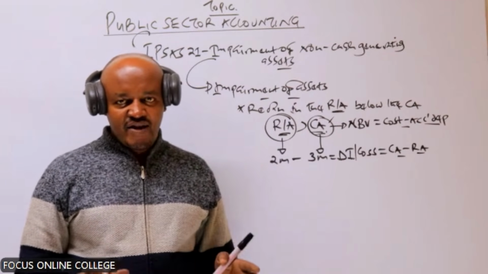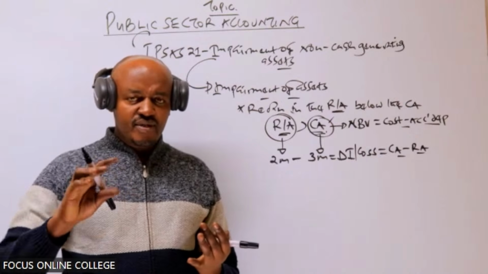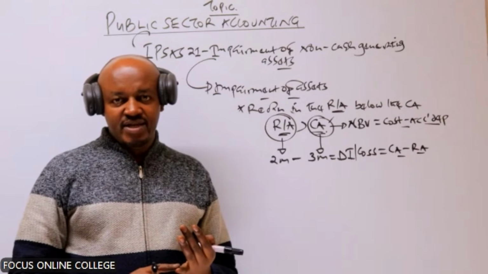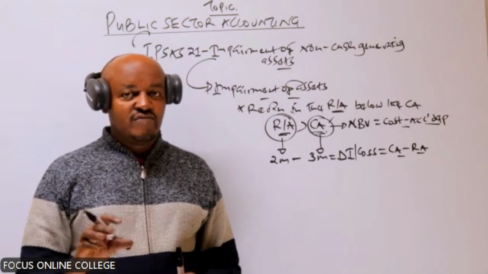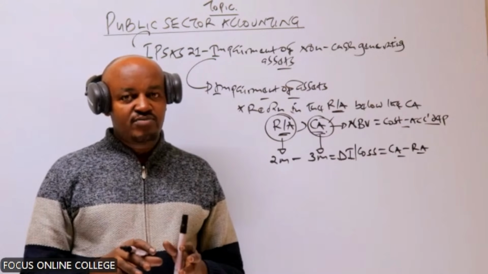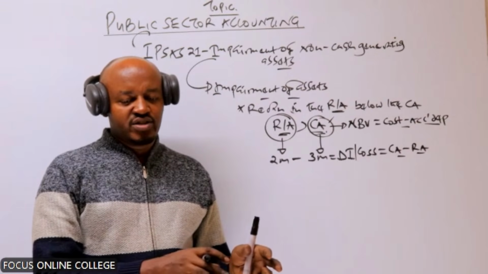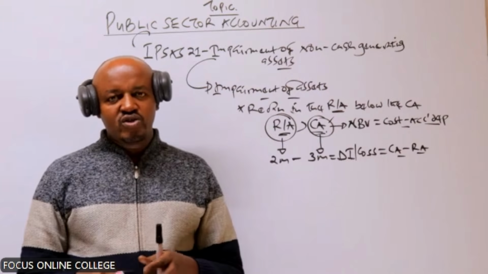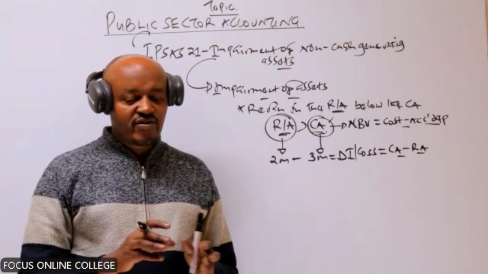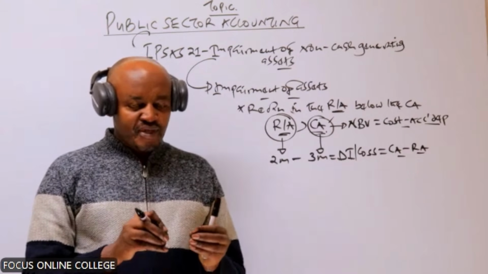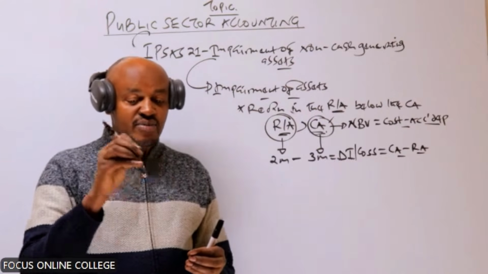We talked about a number of indicators which could show that the asset is impaired. Like one is when the asset is physically damaged. You can buy an asset today, like a motor vehicle, and that motor vehicle is involved in an accident. After 1 month, if you had bought it at maybe 2 million, you can't sell it at 2 million because it is physically damaged. Number two, we talked about the performance of an asset being lower than expected and other factors. So anytime there is evidence which shows that the market value of an asset has reduced, it is important for the company to carry out an impairment review.